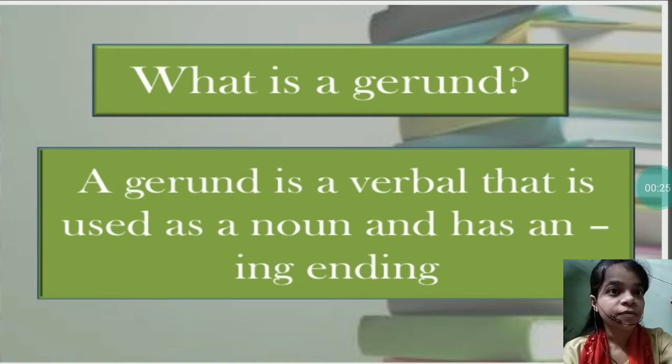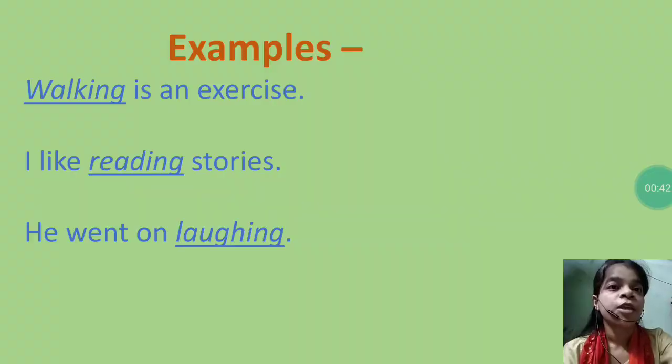And to identify whether a verbal is gerund or participle, look at the spelling of the verbal. If the verbal ends in ing, or you can say it is in the fourth form, then it will be called gerund. For example, walking is an exercise. Now see, walking is in V4 form, it is ending with ing, and here it is acting as a noun. What is an exercise? Walking is an exercise.